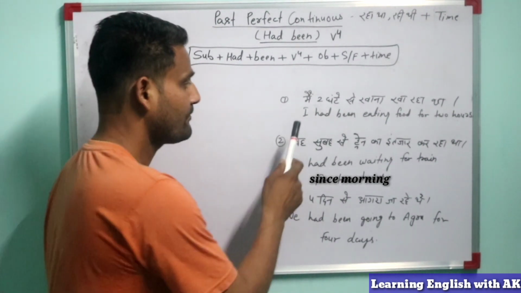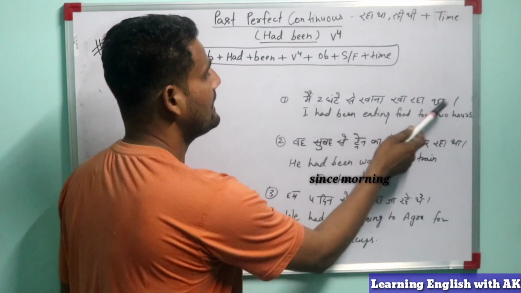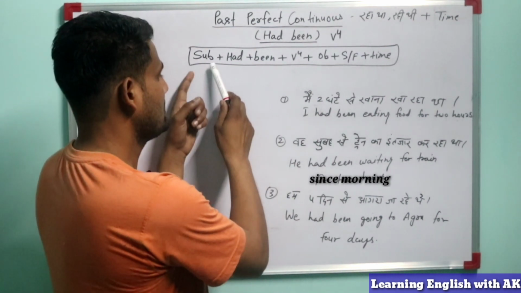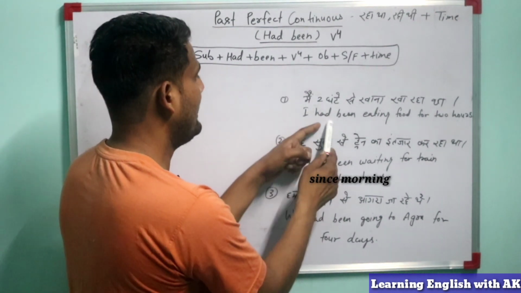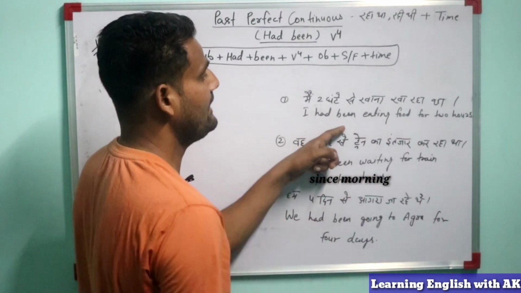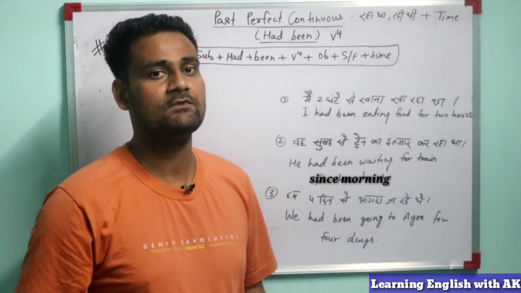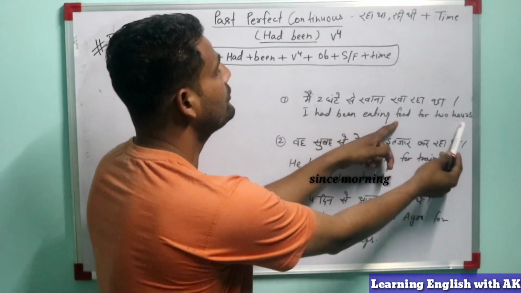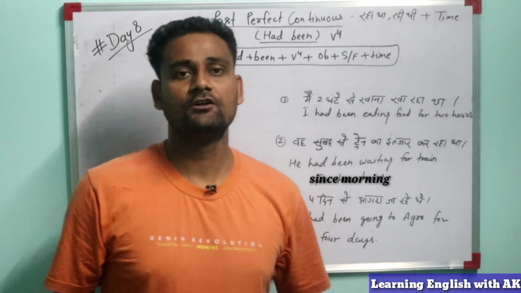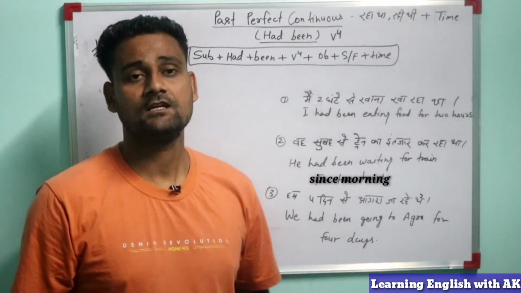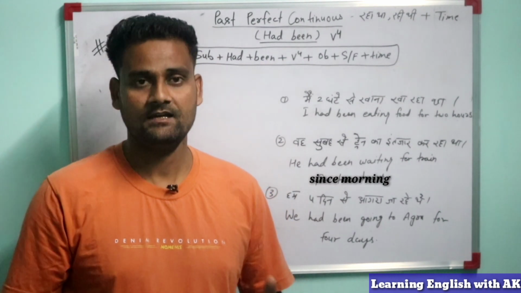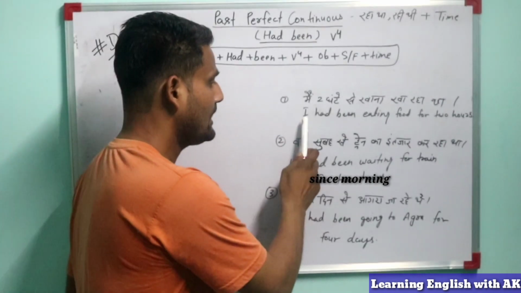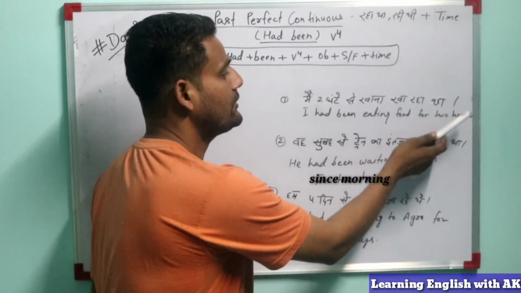The sentence is written here: मैं 2 घंटे से खाना खा रहा था. So how will we convert it into English? The subject I, then had, then been. What is the main verb? Eat. So the fourth form of the verb is eating. Eating and what? Food for 2 hours. So guys, we will use here "for 2 hours", because this is not the definite time, as I told you. So how did we make this sentence? I had been eating food for 2 hours.